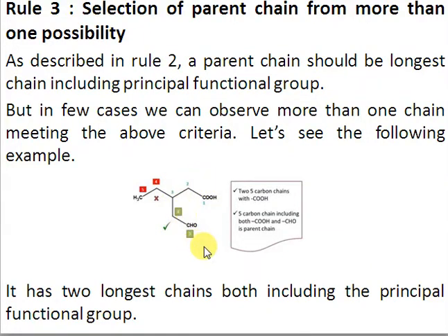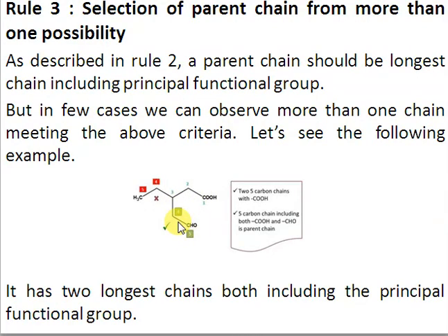So the name, if you want to see, will be: at 3 position we have an ethyl group, and at 5 carbon we have an oxo group, right? So we name that 3-ethyl, 5-oxo. In 5th position we have an oxo group, or we may say that's a formyl group. You may use formyl if you have confusion, or you may also use the word oxo.